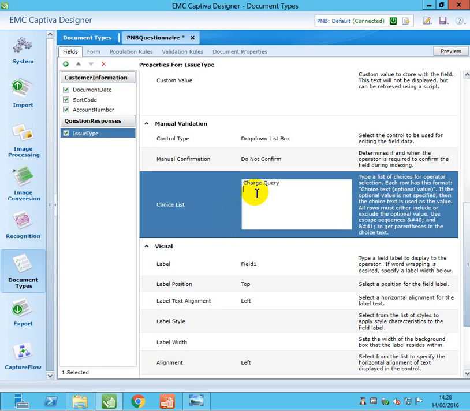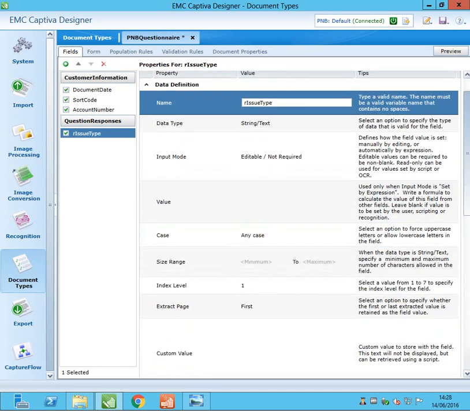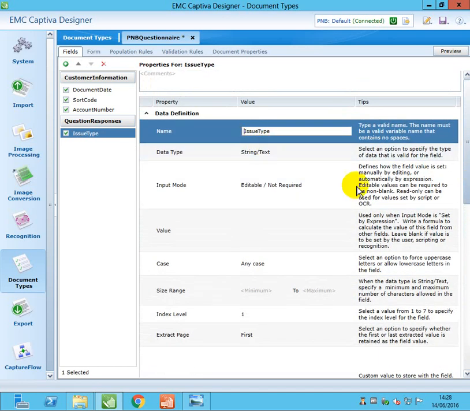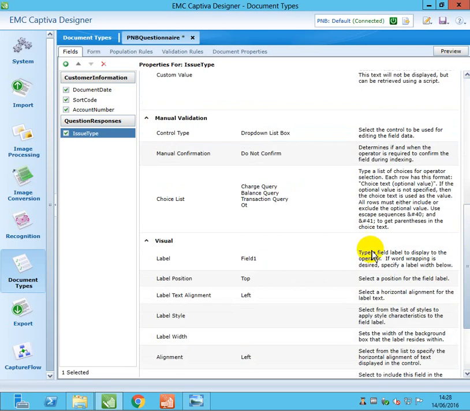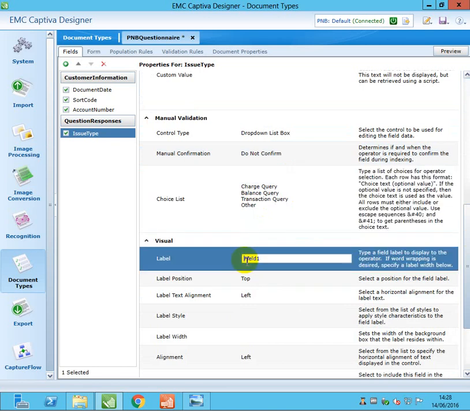The choices are: change query, balance inquiry related query, transaction related query, and other. And the label we change to issue type.